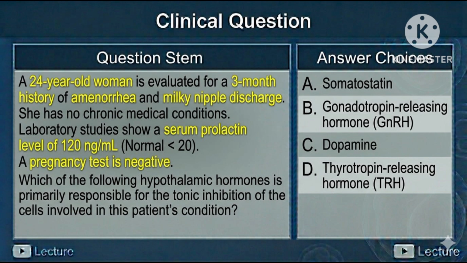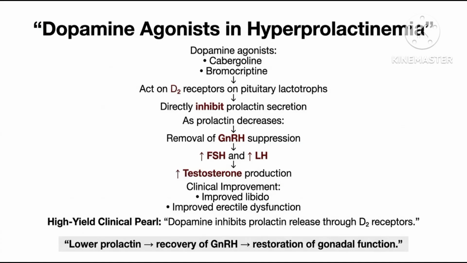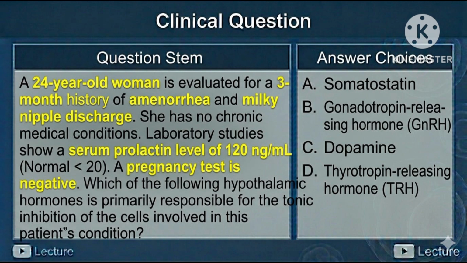Read this question stem. 25-year-old woman has history of amenorrhea and galactorrhea. She has high serum prolactin level. Pregnancy test is negative. Cells involved in this patient's condition? As we all know, prolactin is produced by pituitary lactotropes. Dopamine acts on D2 receptors on pituitary lactotropes and inhibits the release of prolactin. So, dopamine is responsible for tonic inhibition of lactotrophs involved in this patient's condition with high prolactin level.